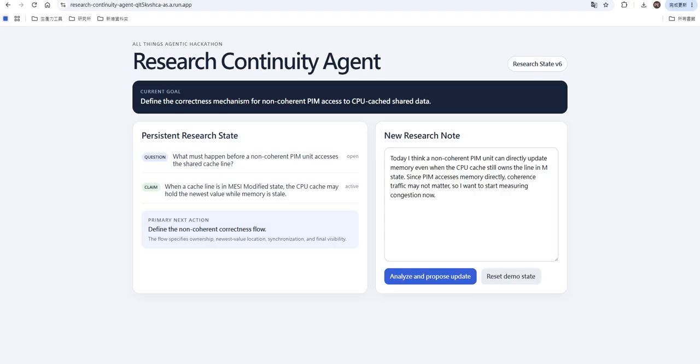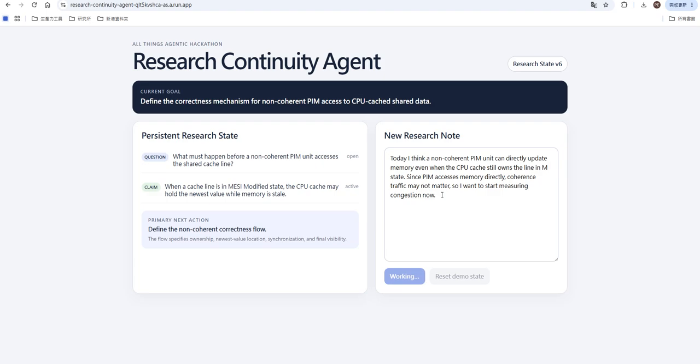I think a non-coherent PIM unit can directly update memory even when the CPU cache holds dirty state. Coherence traffic may not matter, so I want to measure congestion. Instead of just summarizing these notes, the agent compares it with the research state it already knows.